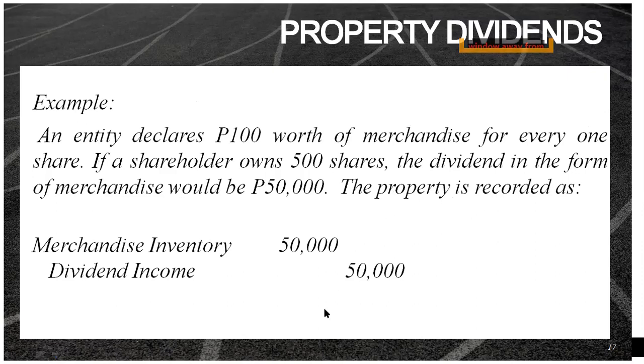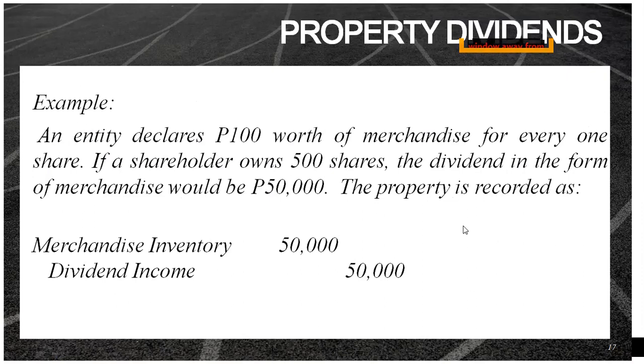We have another example here. So what if the property dividends is in the form of merchandise inventory? So example, an entity declares 100 pesos worth of merchandise inventory for every one share. So if a shareholder owns 500 shares, then that's 500 times 100 pesos. So the dividend in the form of merchandise would be 50,000 pesos.